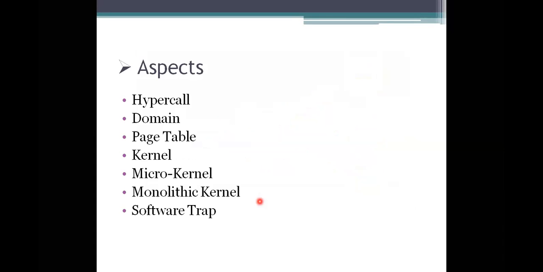To execute or process anything, the guest operating system has to place a call to the hypervisor, which is called a hypercall. A hypercall is a software trap caused from the domain to the hypervisor. Domain means the guest operating system we are using, or the network systems we are using.